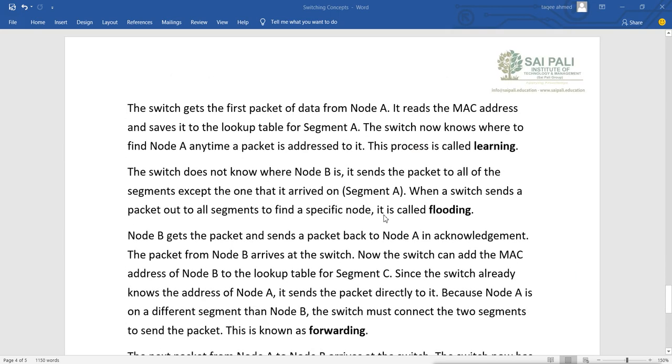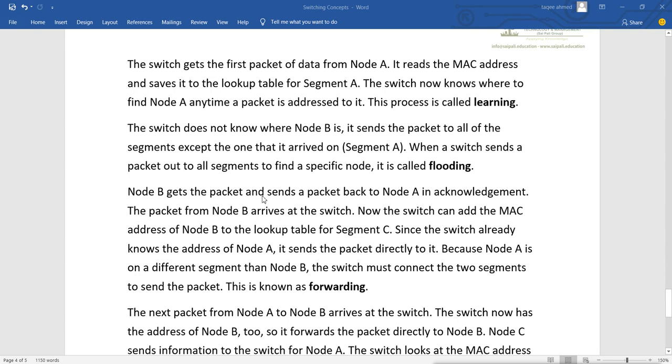And then what? Node B gets the packet and sends a packet back to node A. That means it will reply, it will acknowledge. The packet from B arrives at the switch, and now the switch can add the MAC address of node B also in the lookup table, in segment C. That means port 3.